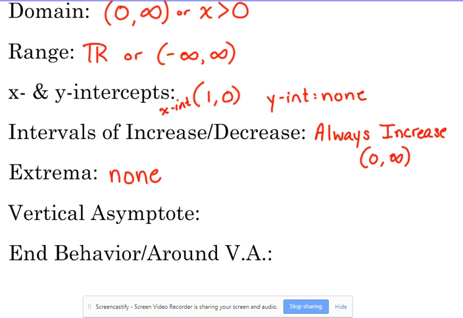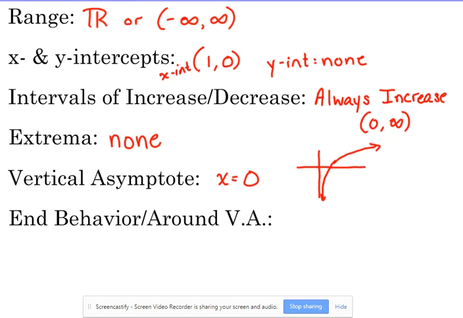Does it have a vertical asymptote? X equals 0. Now, it's not a rational function, but rational functions are not the only functions that can have a vertical asymptote. The definition of a vertical asymptote is just a value that you approach and never touch. Our logarithmic functions get really close to the y-axis, but they never touch it. When you get to calculus, there's a definition for vertical asymptotes that has to do with limits, but I'm not going to talk about that.